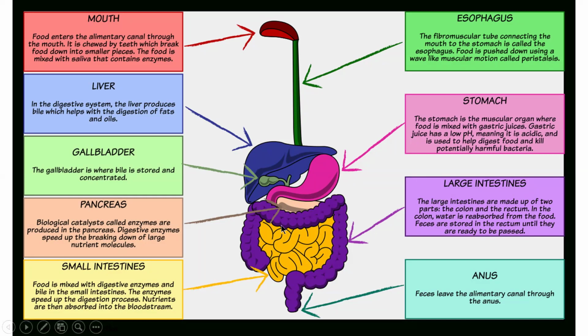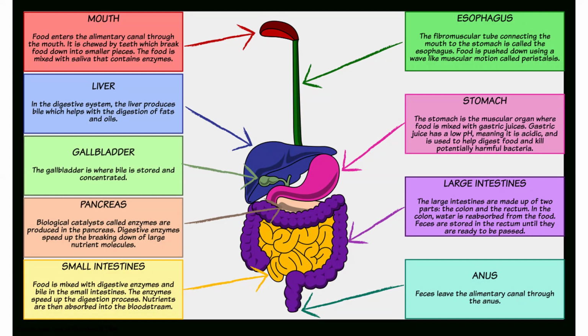small intestine. In the small intestine, food is mixed with digestive enzymes and bile. Enzymes speed up the digestion process. Digestion is completed in the small intestine, then afterward nutrients are absorbed into the bloodstream, and then transferred to the different body parts. And from the anus, excretion takes place. That is the last part of the alimentary canal.